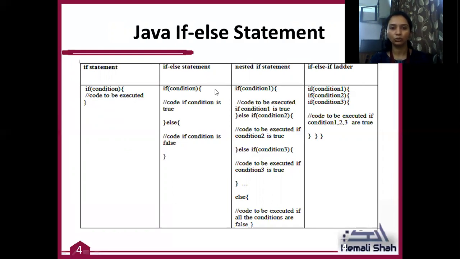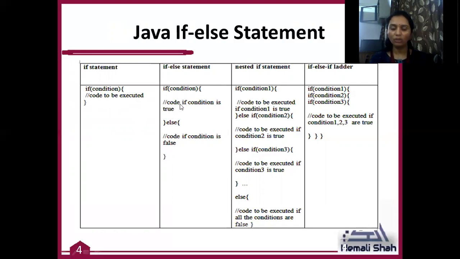The statements available in this if part only and only execute if this condition becomes true. Now, the if else statement: if is followed by the else statement, with the condition in brackets and the body of the if part, and whenever your if body part ends, there is an else part, and this is the body of the else part.